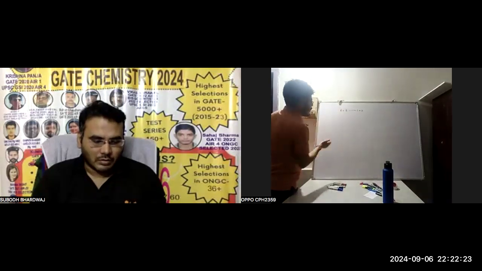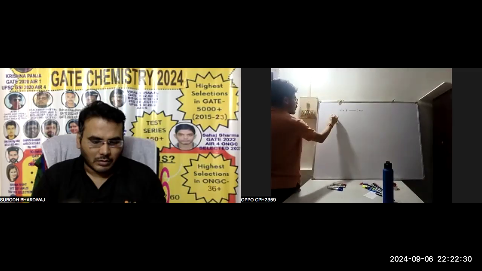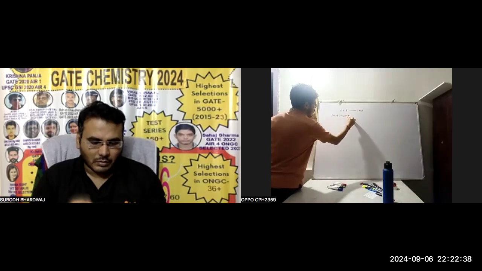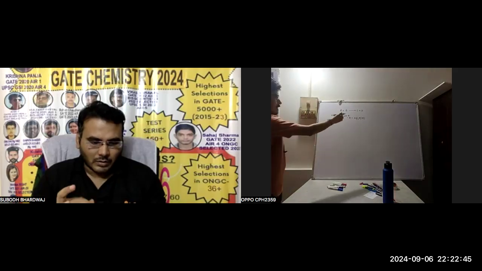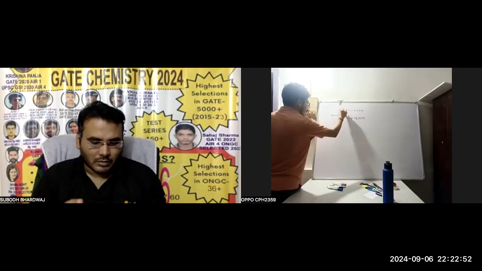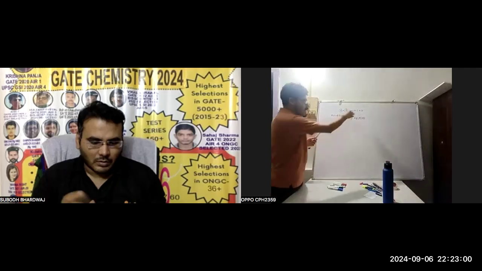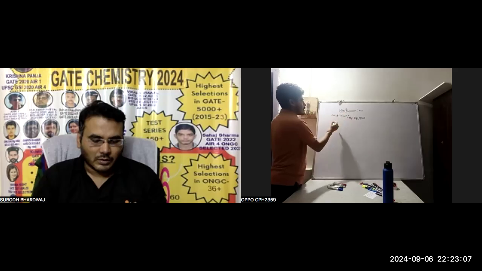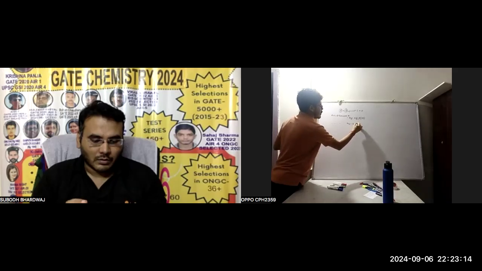So A plus B gives C plus D. The rate of the forward reaction is equal to kf times concentration of A times concentration of B. Now A and B give the product C and D. When C and D form in some amount, they can give back A and B, so the backward reaction takes place. The rate of the backward reaction is RB equal to KB times concentration of C times concentration of D.